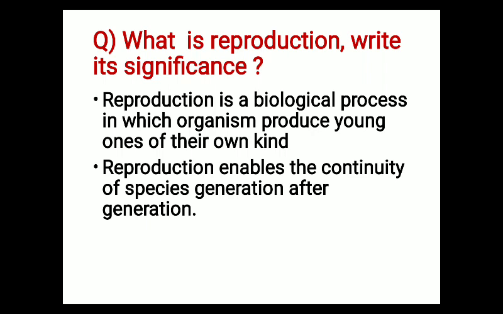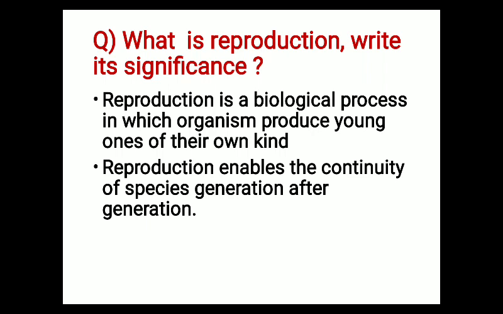What will happen if there is no reproduction? Reproduction enables the continuity of species generation after generation. Suppose we talk about dogs.